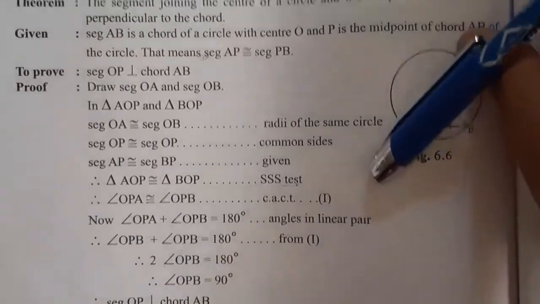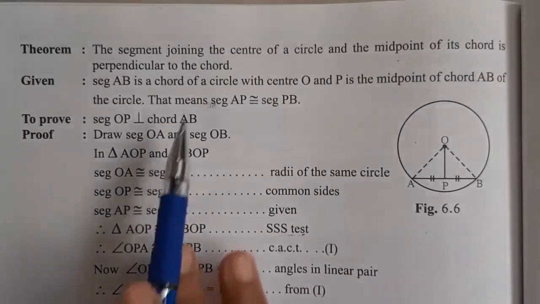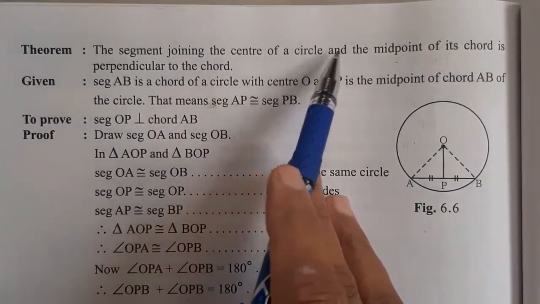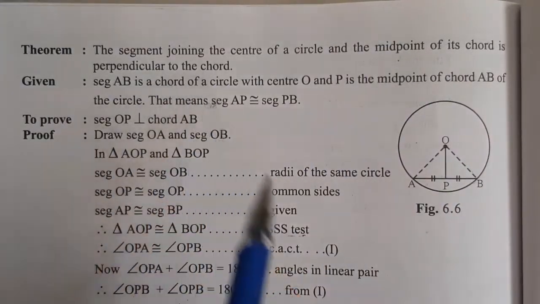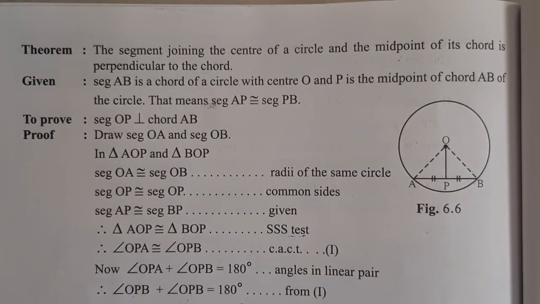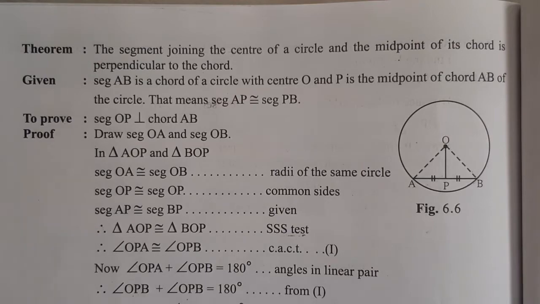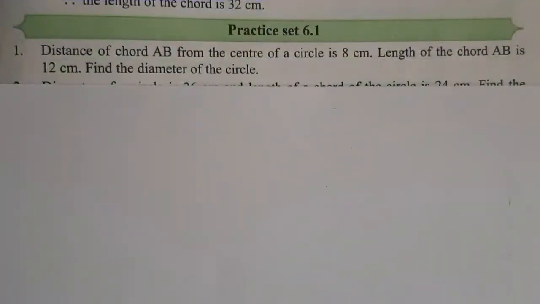So here we proved that the segment joining the center of a circle and the midpoint of its chord is perpendicular to the chord. Understood? Now based on these theorems, we will solve practice set 6.1. The first example from practice set 6.1.